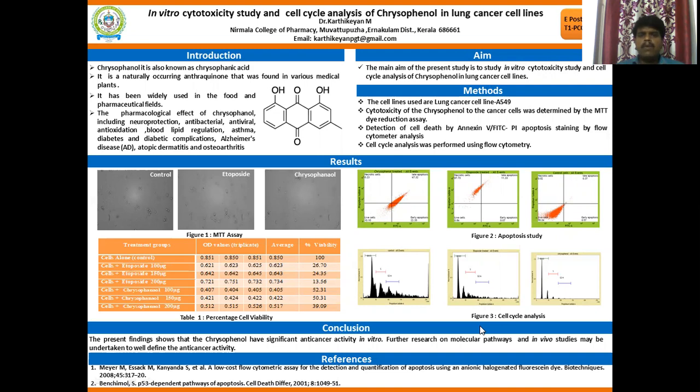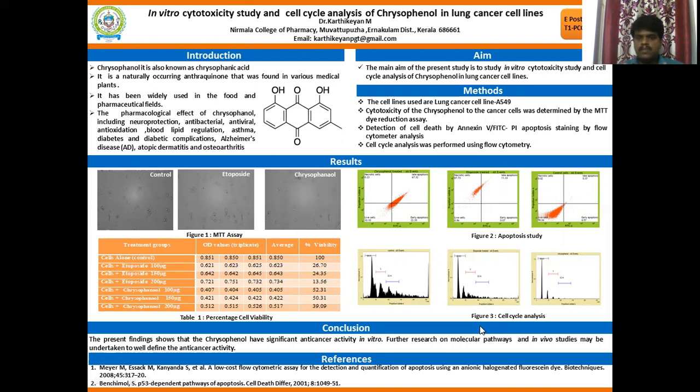The main aim of this work is to study the in vitro cytotoxicity activity and cell cycle analysis of chrysophanol in lung cancer cell lines, as preliminary work. The methods we followed: we selected a lung cancer cell line, A549, and cytotoxicity of chrysophanol was carried out by the dye reduction assay, the well-known MTT assay.